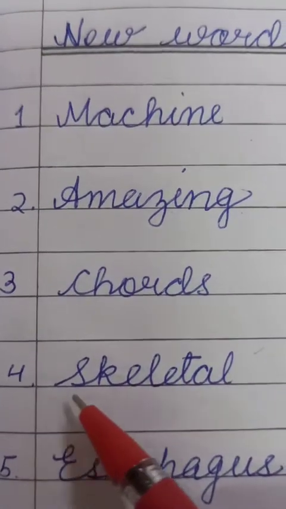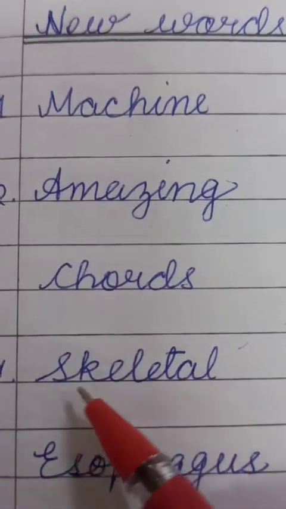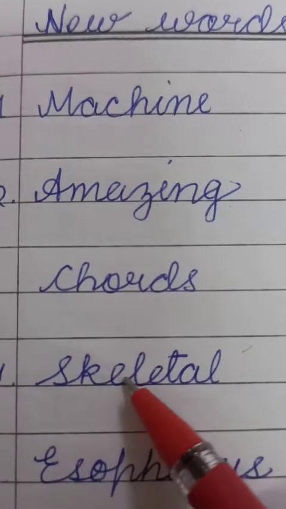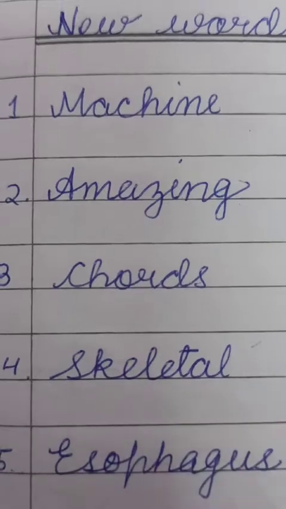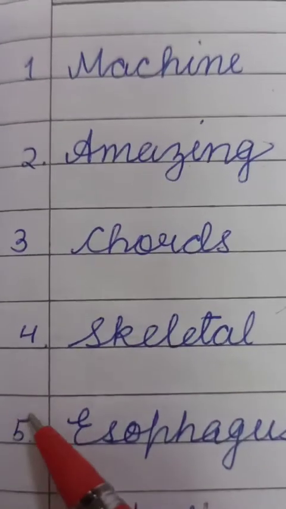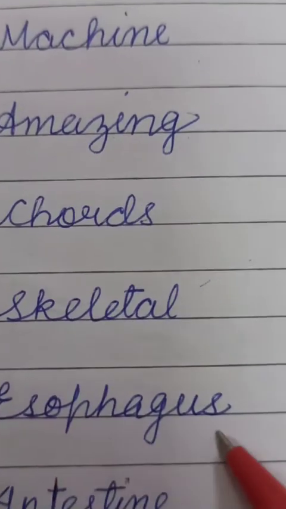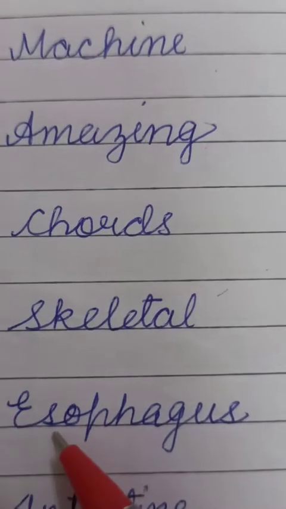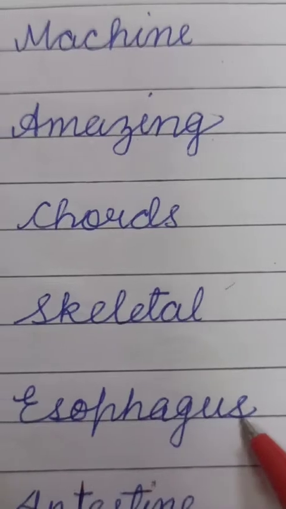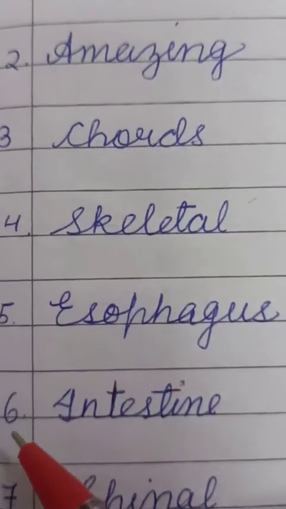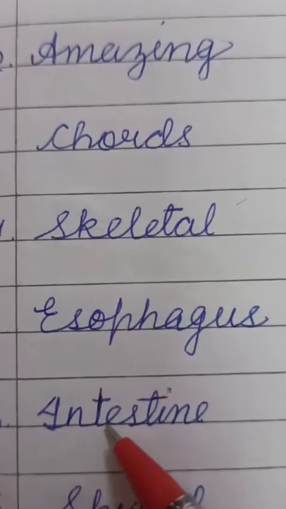Fourth is skeletal, S-K-E-L-E-T-A-L, skeletal. Fifth one is esophagus, E-S-O-P-H-A-G-U-S, esophagus.